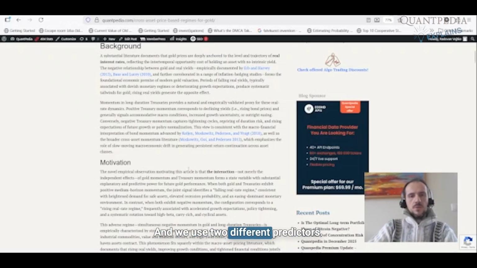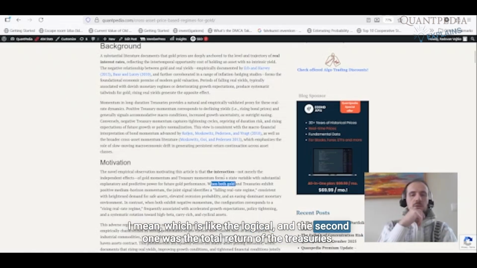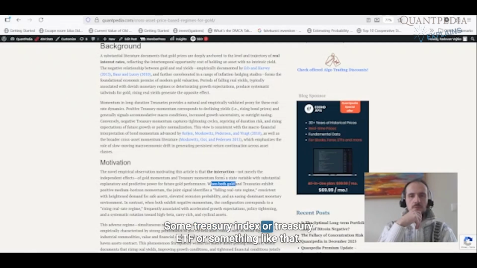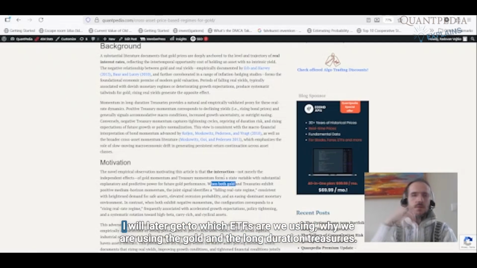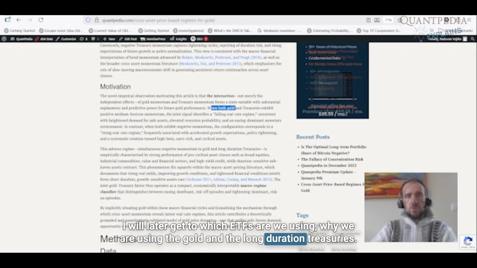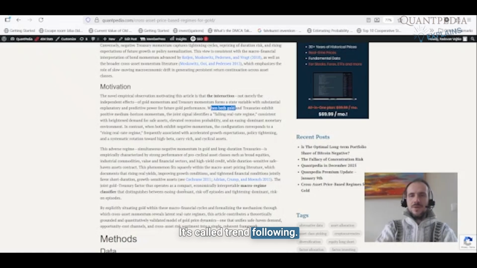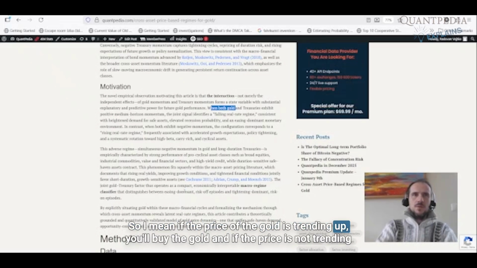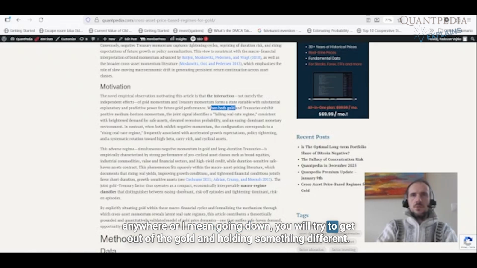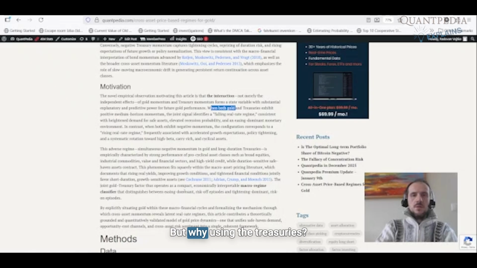And we used two different predictors. The first one was the price of gold itself, which is logical, and the second one was the total return of the treasuries, some treasury index or treasury ETF or something like that. I will later get to which ETFs we are using, and why we are using the gold and the long duration treasuries. Using the price of gold itself is natural, it's called trend following. So if the price of the gold is trending up, you will buy the gold, and if the price is not trending anywhere or going down, you will try to get out of the gold and hold something different. So this is the usual trend following, but now by using the treasuries.